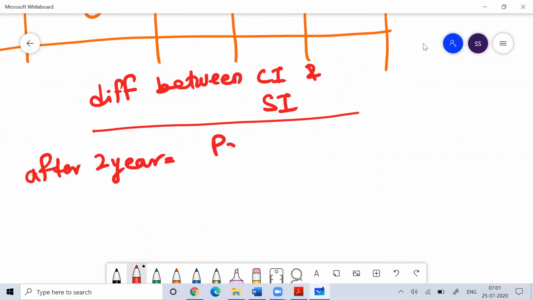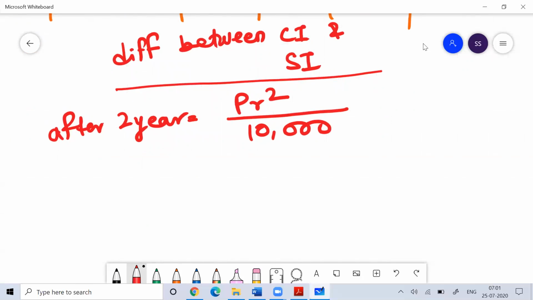After 1 year, the difference will be 0. After 2 years, the difference is PR square by 10,000. You can memorize this. The difference between compound interest and simple interest after 2 years you can write as PR square by 10 to the power 4.